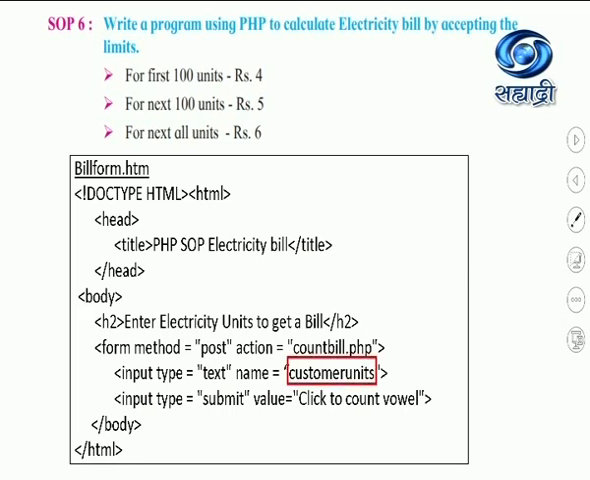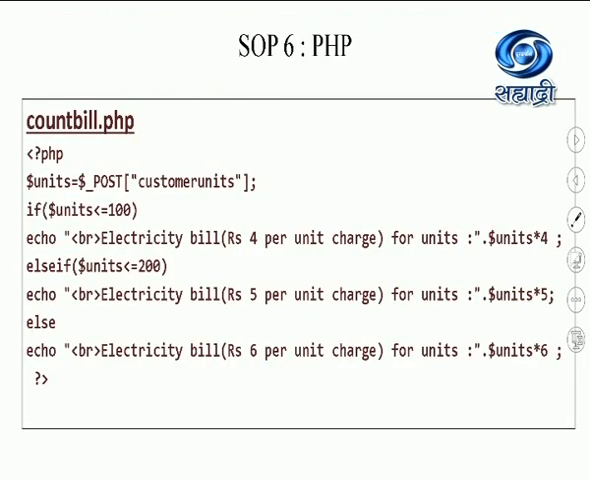I have given the name of the text box as customer units. So this customer units I will make use of further. I have used the submit button. It's very important. And when the user clicks on the submit button, it is going to execute the action. That means countbill.php will be called. And this is the code for countbill.php.